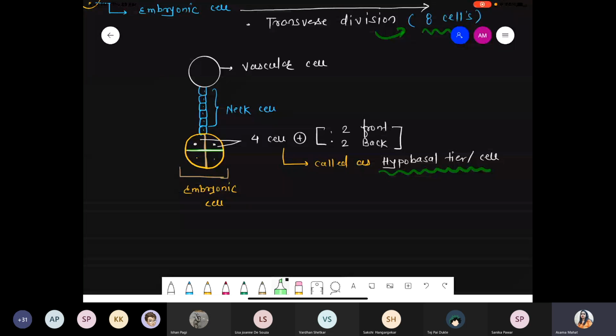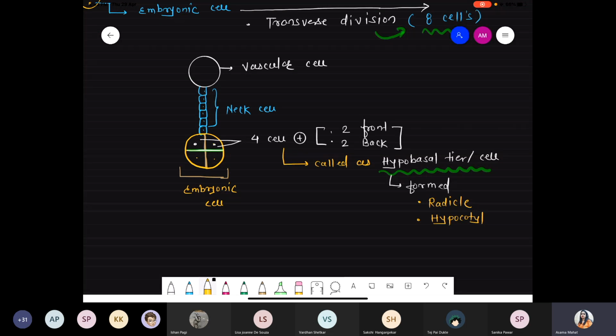And what is the function of the hypobasal cells? They are responsible for forming the radicle, as well as the hypocotyl of the embryo. We'll see that part in the embryo diagram. हम already देख चुके हैं actually the meaning of hypocotyl, epicotyl, cotyledon, but again we'll discuss this structure once we complete this part.